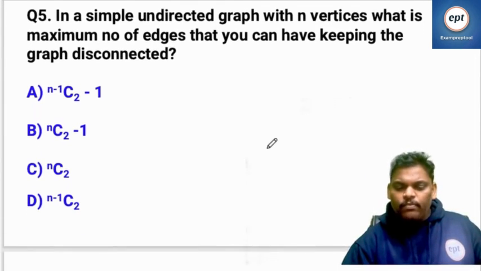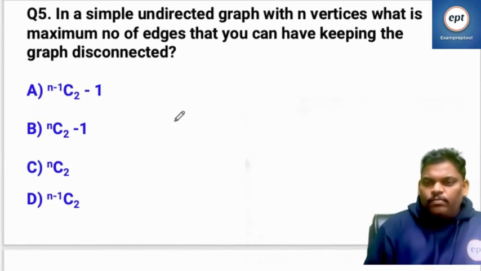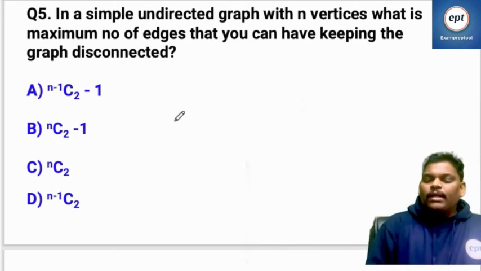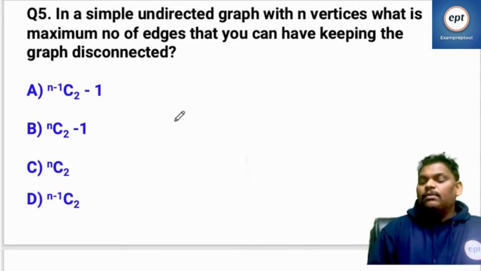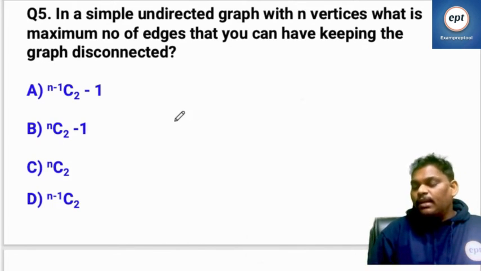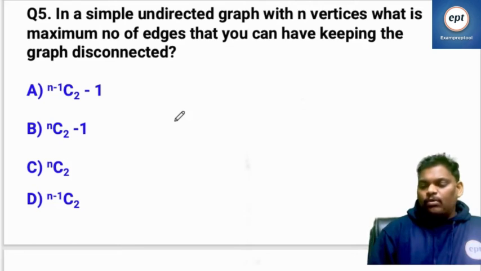Let's come to question number 5. Can you see this? In a simple undirected graph with n vertices, what is the maximum number of edges that you can have keeping the graph disconnected? N vertex graph disconnected, maximum edges how many can you have?